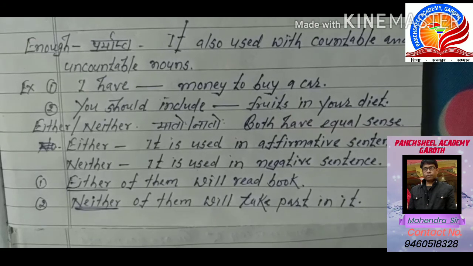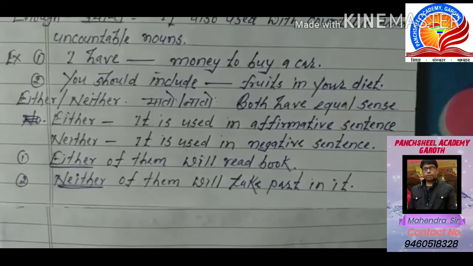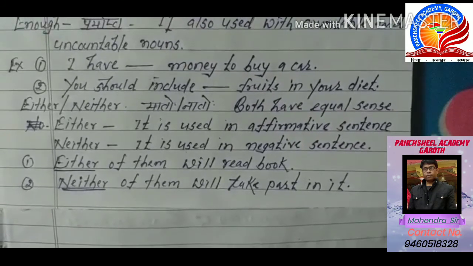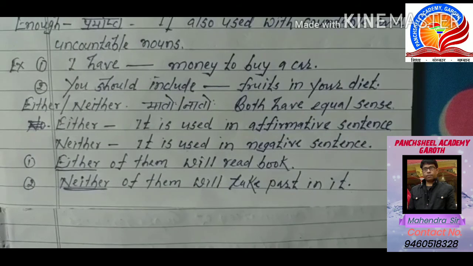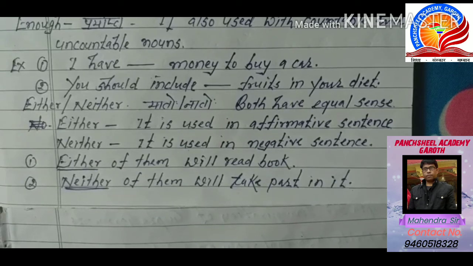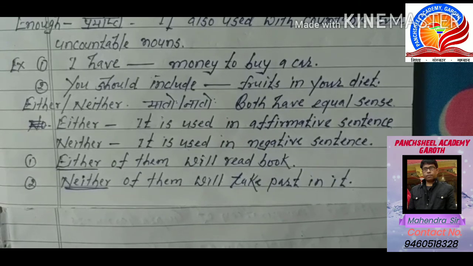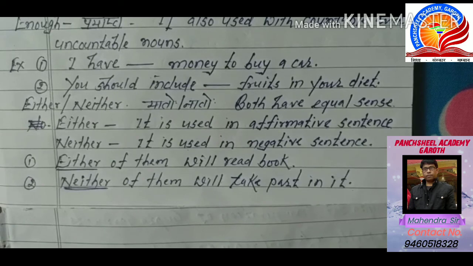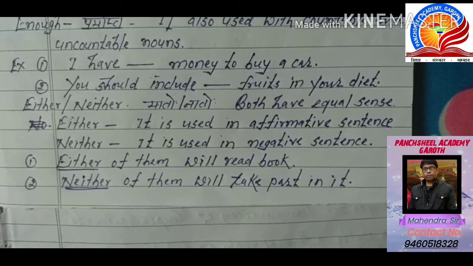Now see the next, it is the use of either and neither. Either means या तो, neither means न तो. Both have equal sense but are applied differently. Either is applied in an affirmative sentence, and neither is applied in negation or in a negative sentence.